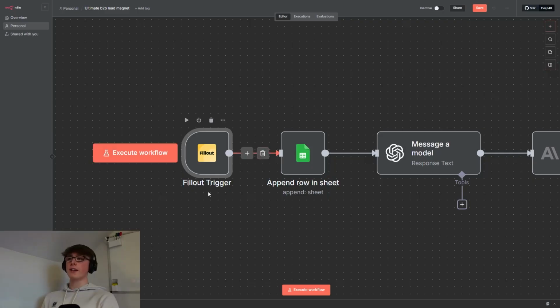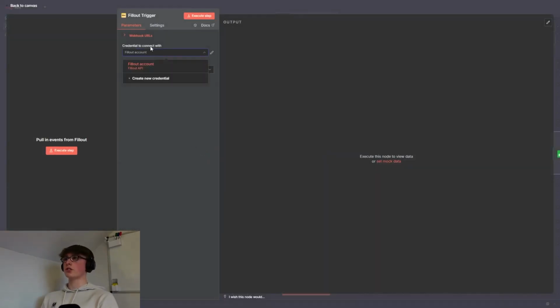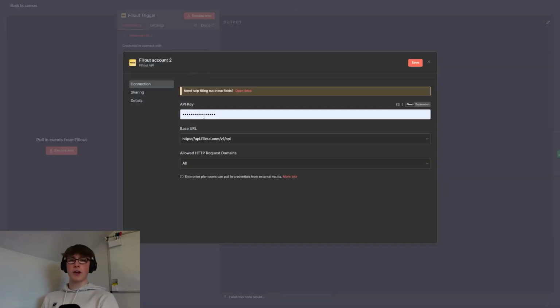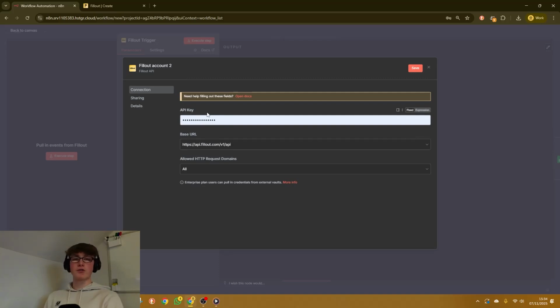Now, thankfully, n8n already has a Fillout integration, which is why I would recommend it. All you want to do is simply click on this and then come to credentials to connect with and hit add new credential. Then you're going to get a little page popping up asking for your API key. Now, to get your API key, just follow these instructions.